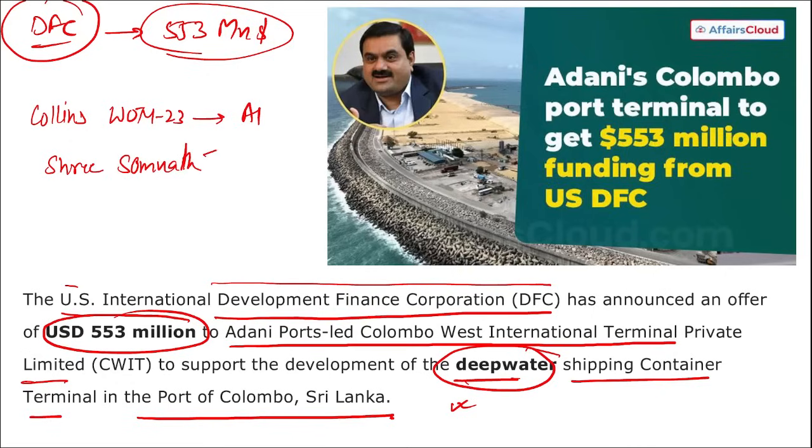PM Narendra Modi. Who has been appointed as the CBI joint director now? Praveen Madhukar Pawarji. Correct. Then, who has been appointed as the executive director of Bank of Maharashtra? Rohit Rishi.